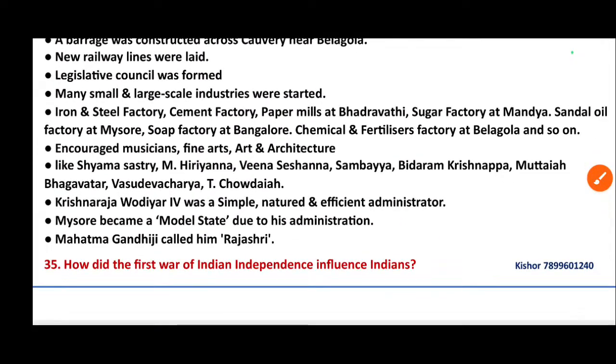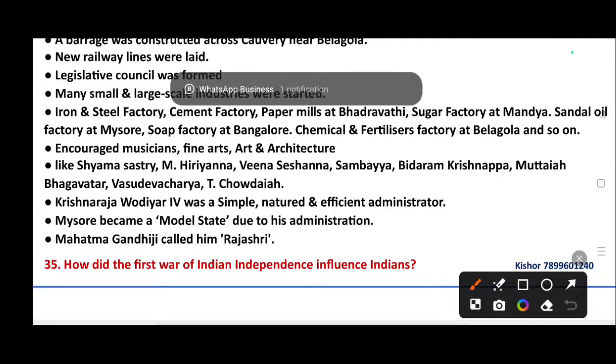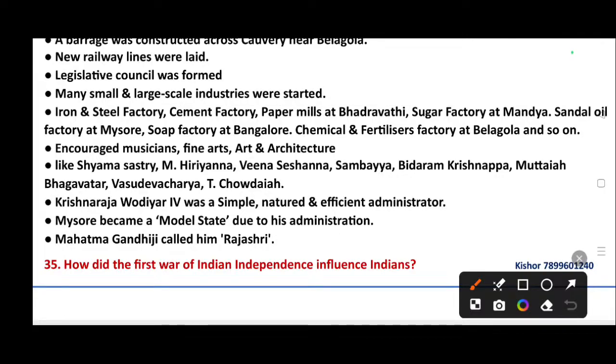He also encouraged musicians, fine arts and architecture, like Shama Shastri and others.